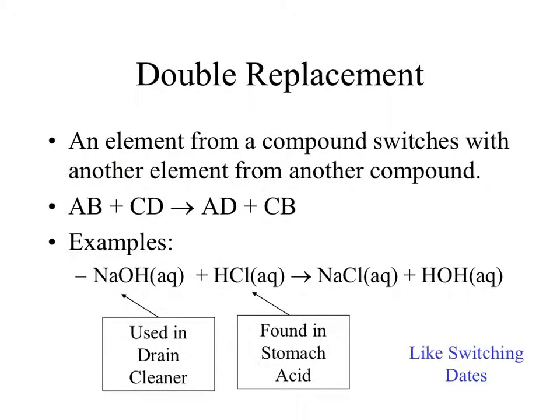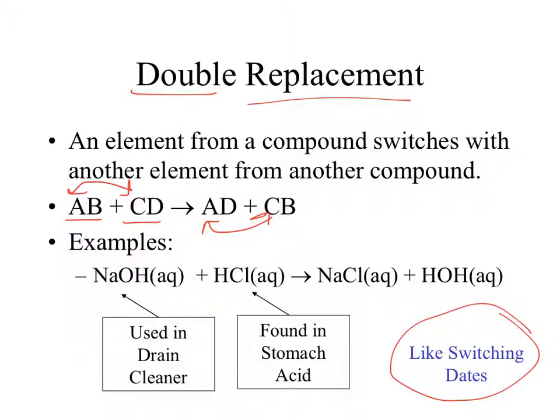Last but not least is the double replacement reaction. That is when 2 compounds are presented near each other and two of the ions switch out. For example, A and C might switch out, so now they swap their dates. And that's exactly what we say about double replacement, sometimes abbreviated DR. Double replacement is like switching dates.